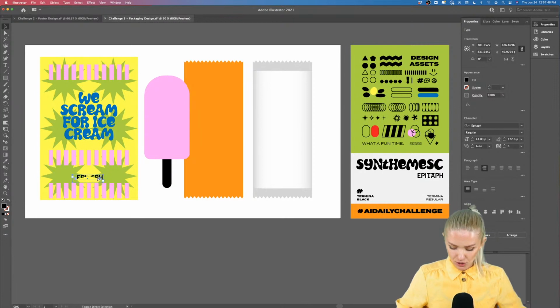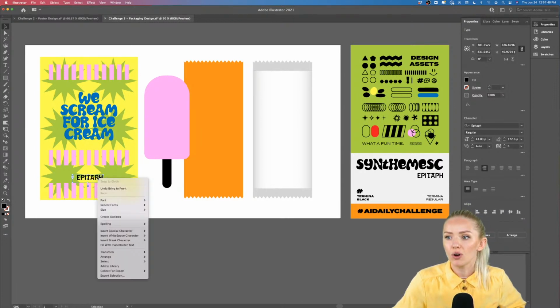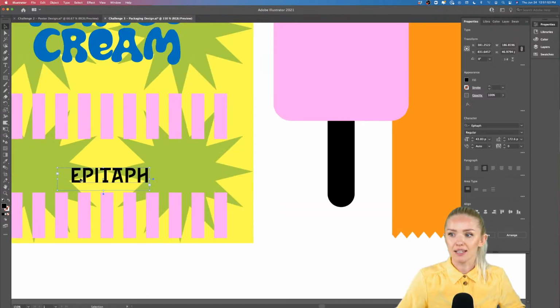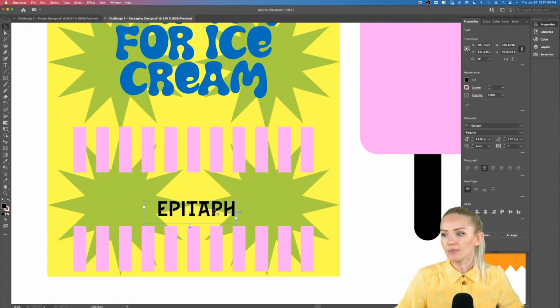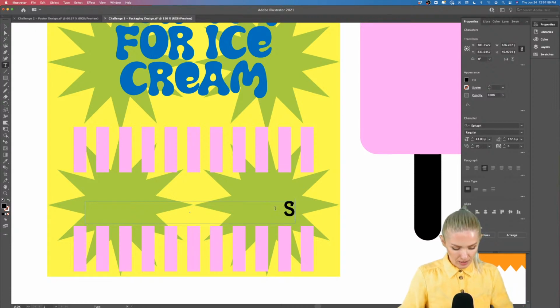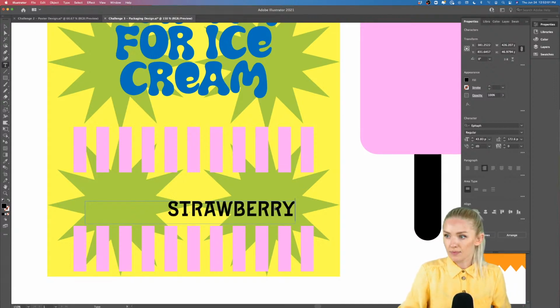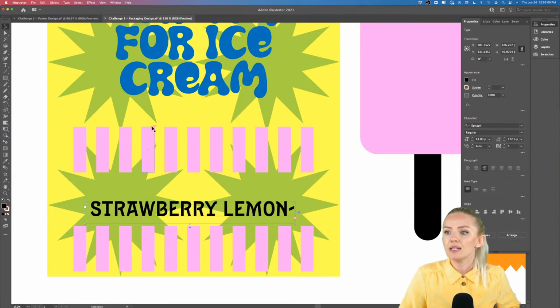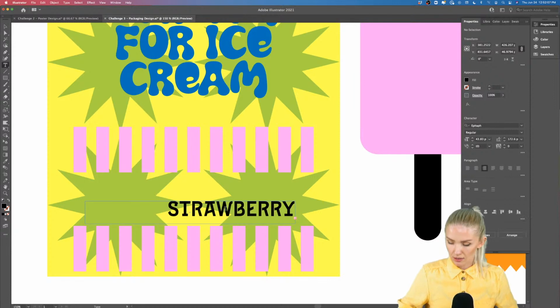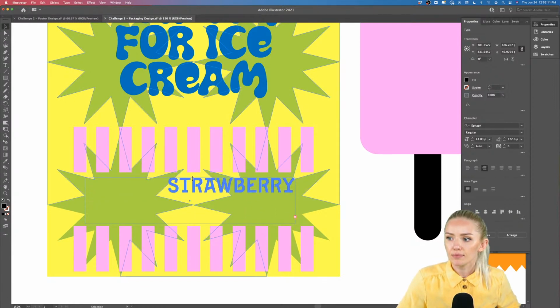Again, Command Shift and square bracket closed, or right click, arrange, bring to front to bring the text element to the front. And we're going to call this Strawberry Lemonade. Strawberry Lemonade. And maybe it's even on 2 lines, so I'm going to place it on the second line like